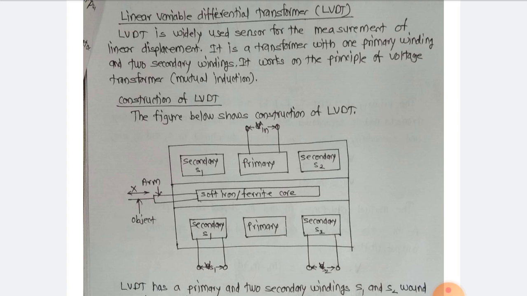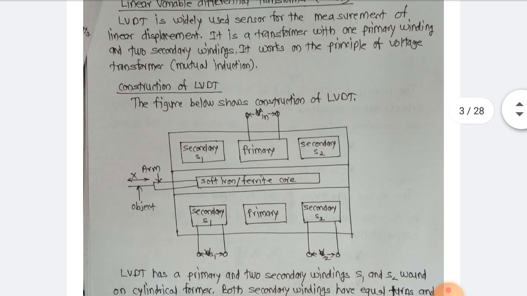Now, as you can see in the diagram, your linear variable differential transformer has a single primary winding and two secondary windings, S1 and S2, which are wound on a cylindrical former.